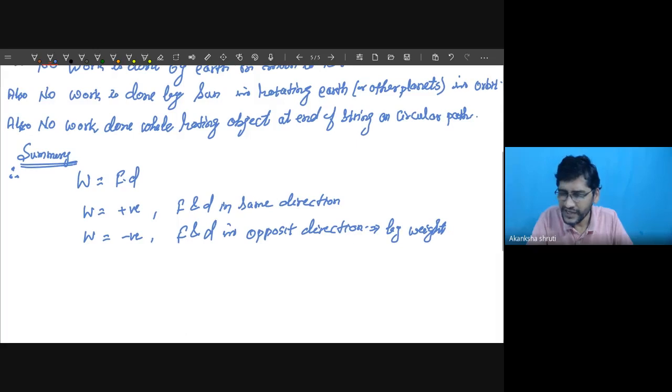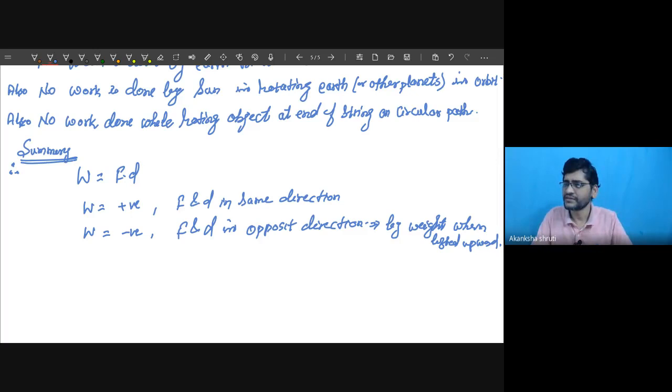Like while you are moving upward in the lift, your displacement is upward, but the force of the weight is always acting downward. So the work done by earth in pulling you is negative work. Is it okay? Now coming to the third situation.